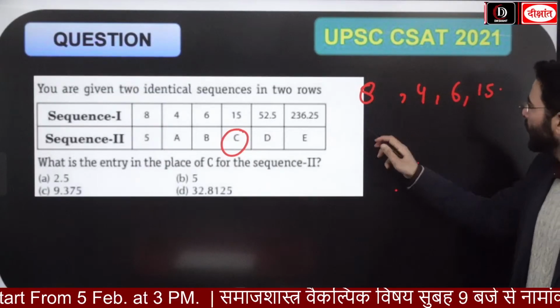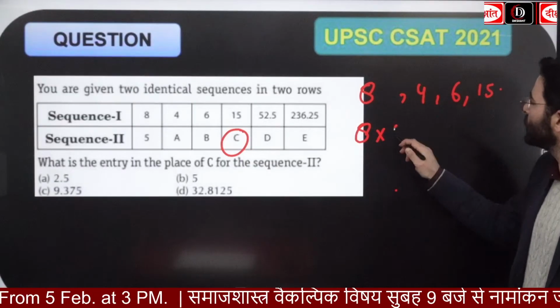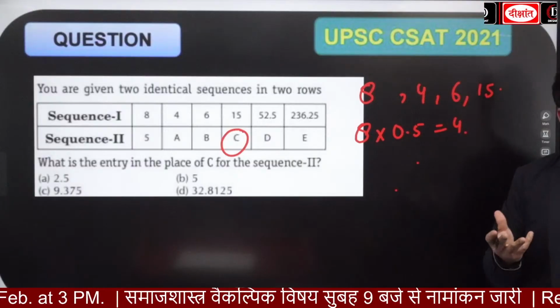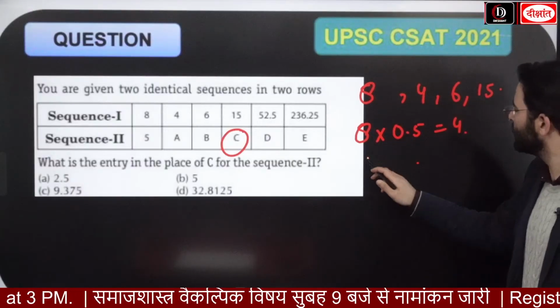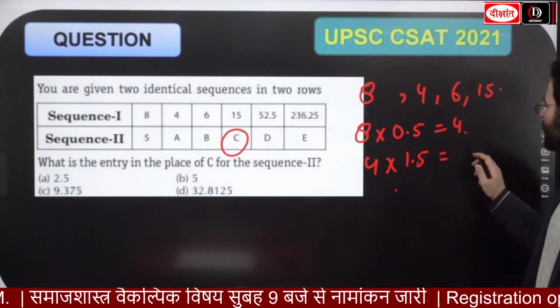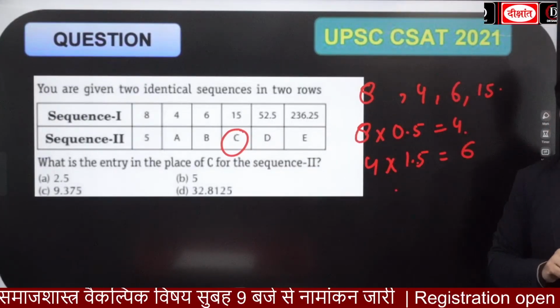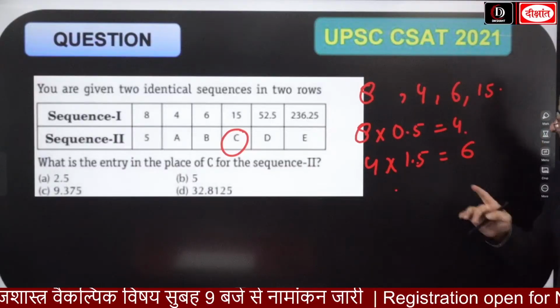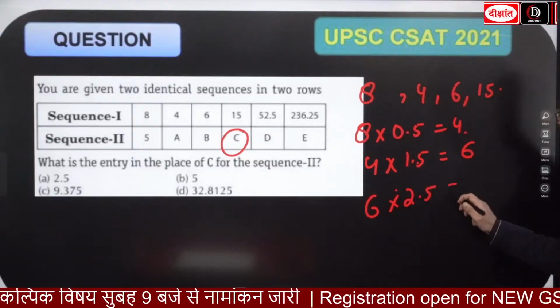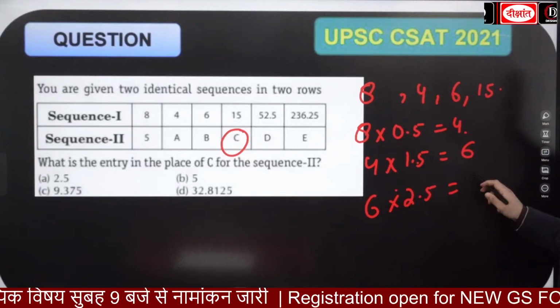If I simply look at this one, it is 8 into 0.5 is equal to 4. Simple. Then if I look at the second term, 4 into 1.5, that is equal to 6. Okay, 4 multiplied by 3 by 2. Then if I look at this one, 6 into 2.5, that is going to be equal to, guys, 15.